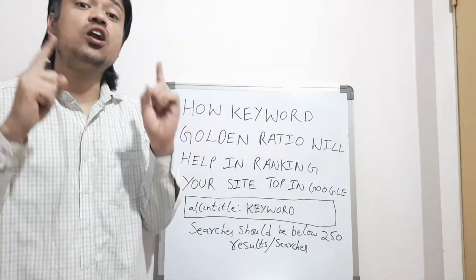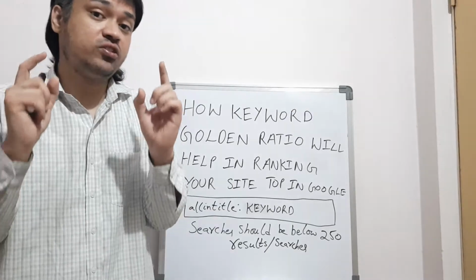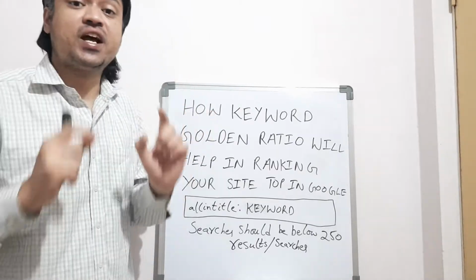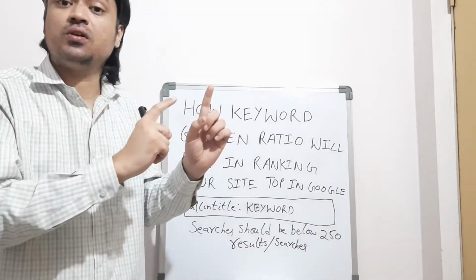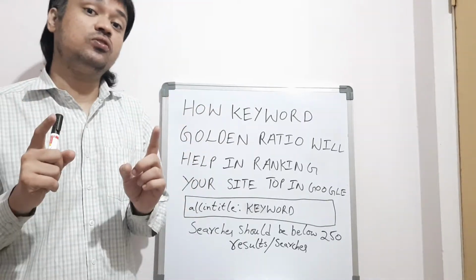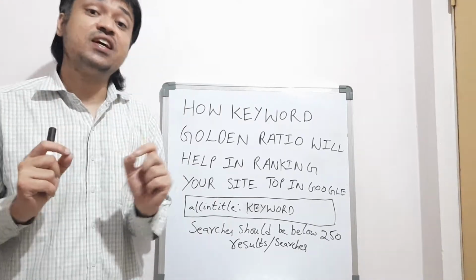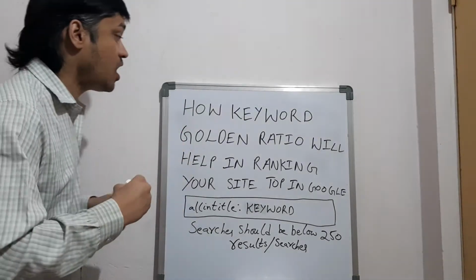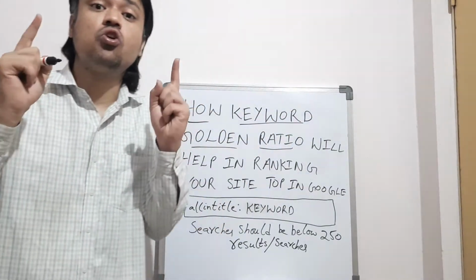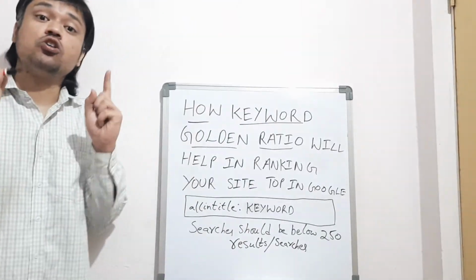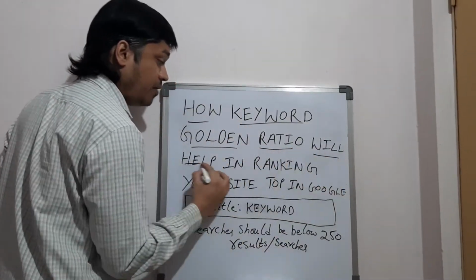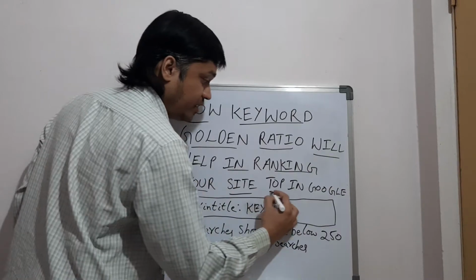In the previous video I already told you how to choose a long tail keyword, one of the best techniques to rank your website at the top of Google, on the first page of Google or in the first position of Google. In this video I am going to tell you the second, the easiest technique, that is the keyword golden ratio. Friends, how will this keyword golden ratio help in ranking your site at the top of Google?